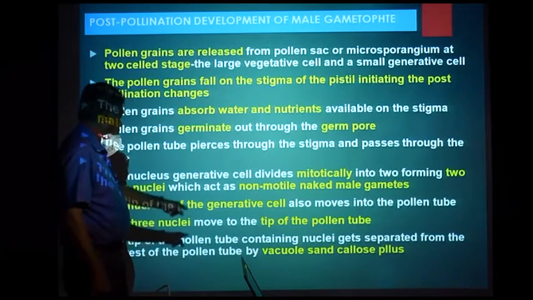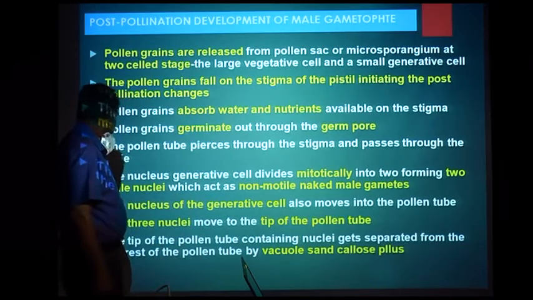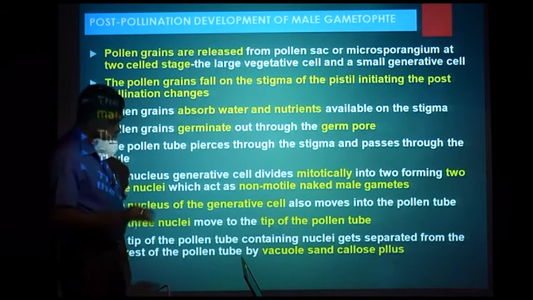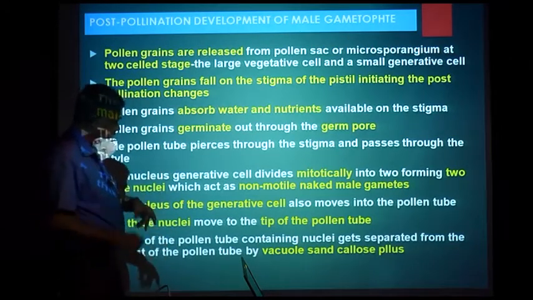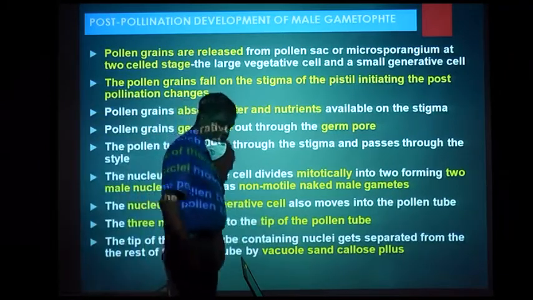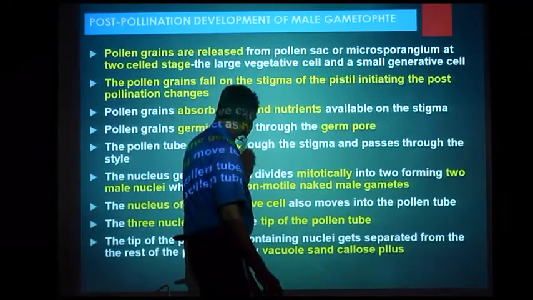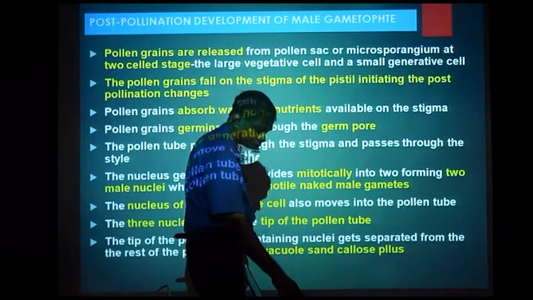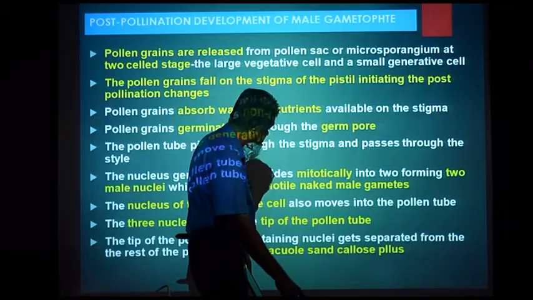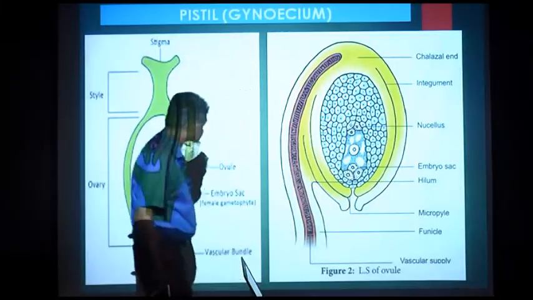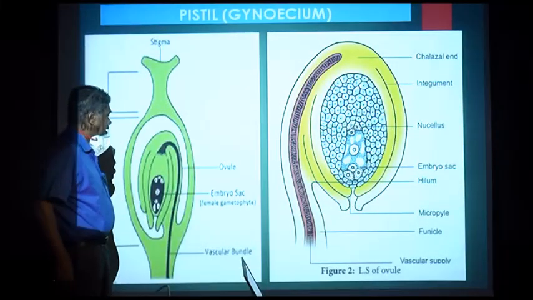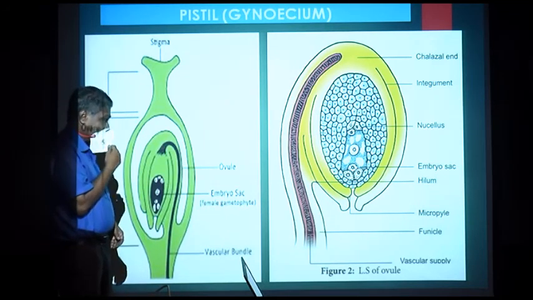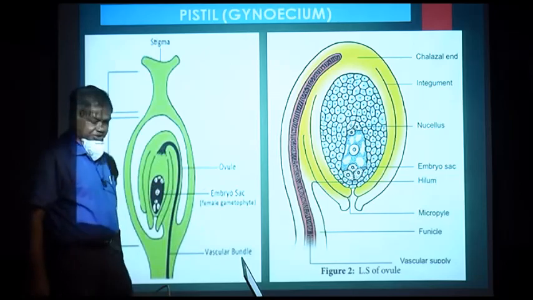Now, the most important thing is the pollen tube pushes these nuclei to the tip of the pollen tube because of vacuoles, that is a mistake here, vacuoles and callose plugs. Now, we will discuss about the ovary and other parts in the next class.